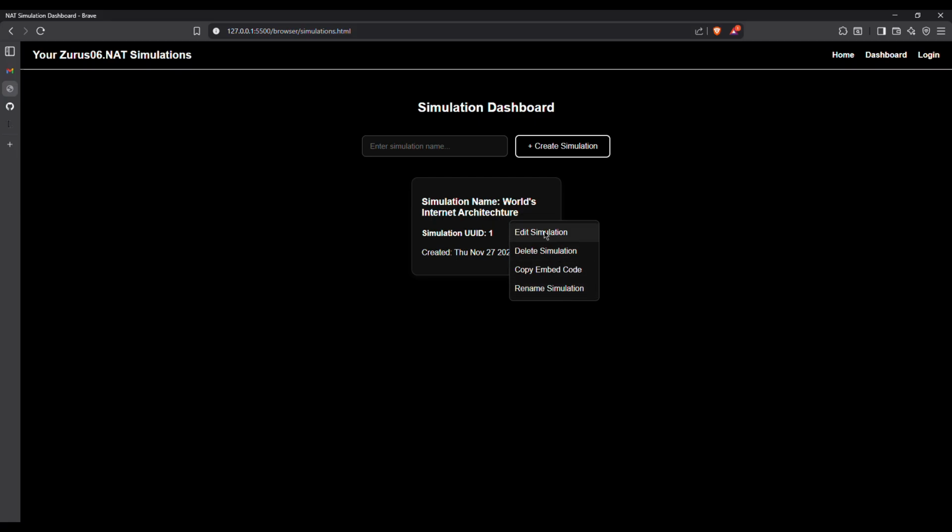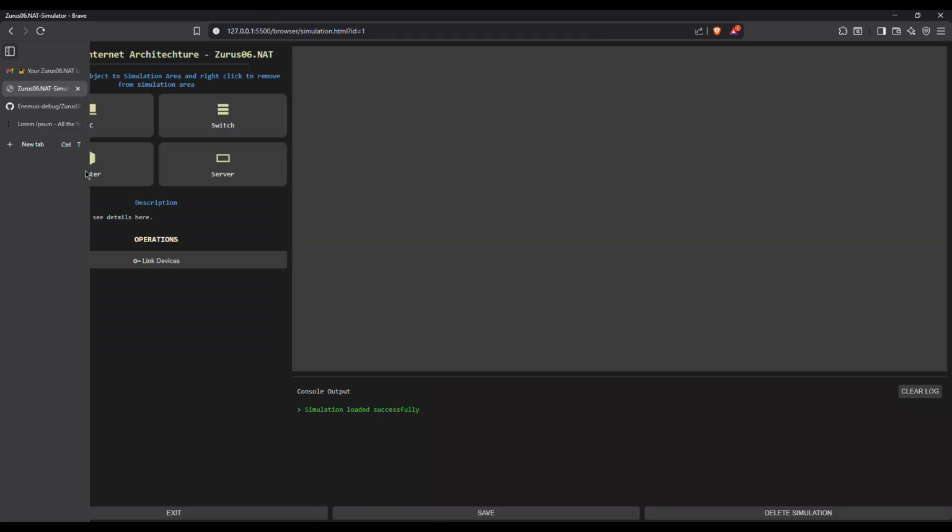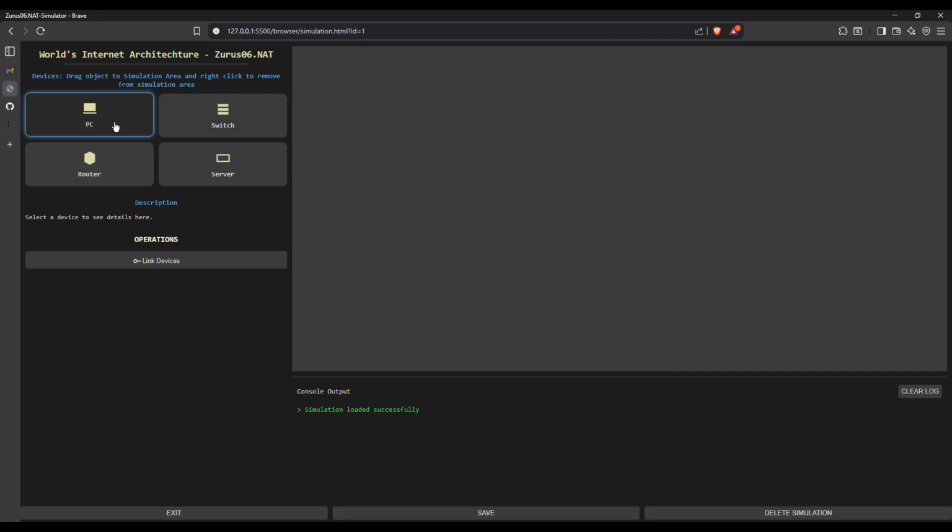So now editing simulation is just making it, for now simulation is empty. This is a simulation page, by the way. So what you just do here, you draw. Yeah, you draw. So now let's just create a network, star topology. We have a central router, and then we have switches from maybe various departments in the office. Maybe this from accounting, this one is from God knows where. Just line them around the router. This is just the star topology I'm trying to show. So then we now try to link all of them together.